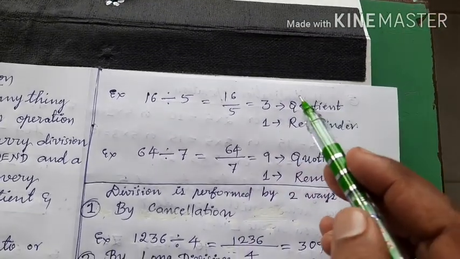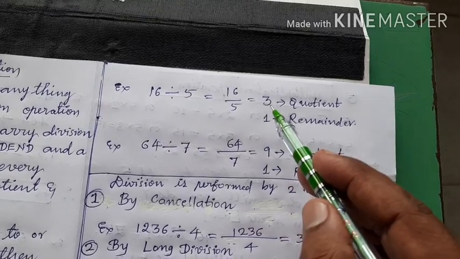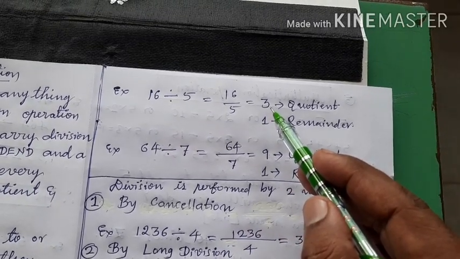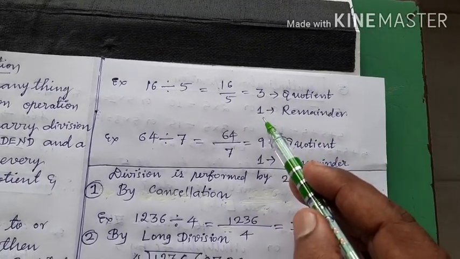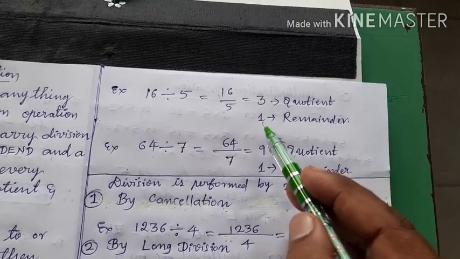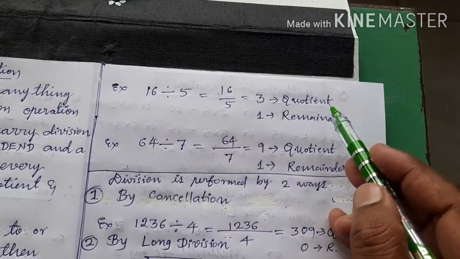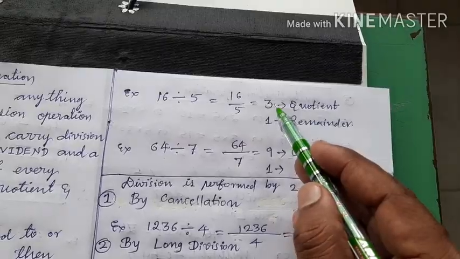Okay. Here all the 5 people will get 3 rupees equally and after that 1 rupee remains. So we call this 1 rupee as remainder and this 3 rupees as quotient.